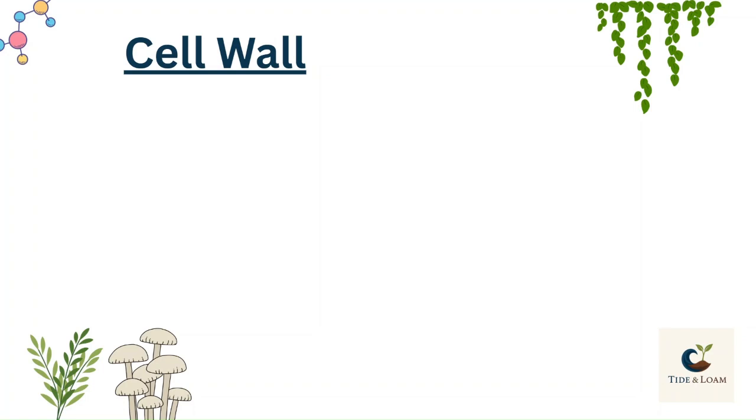I am your instructor Hassaan, and in this video we are going to study the very first component of the cell, which is cell wall. In the last video we studied the basic structure of the cell and we learned that the cell is the smallest living thing. Now, the cell being the smallest living thing, it needs protection, and cell wall provides protection to the cell. So let's define cell wall.